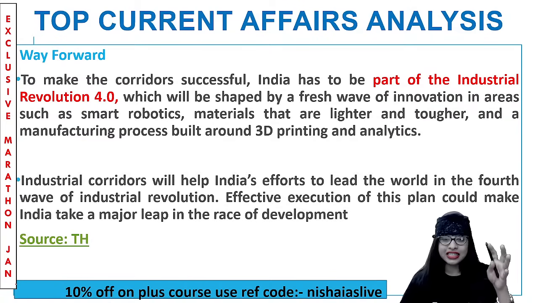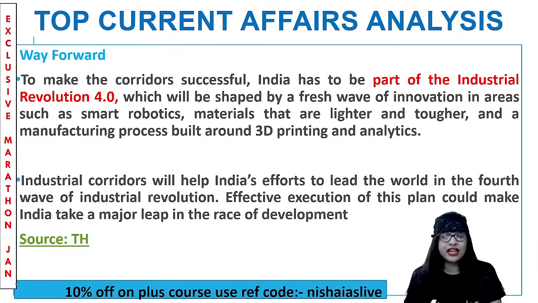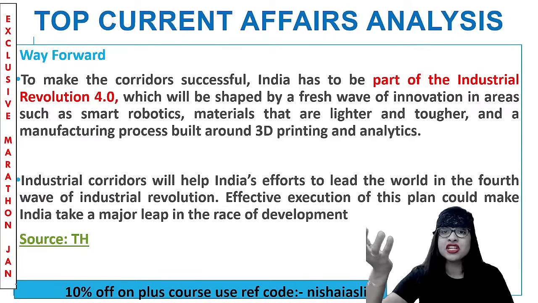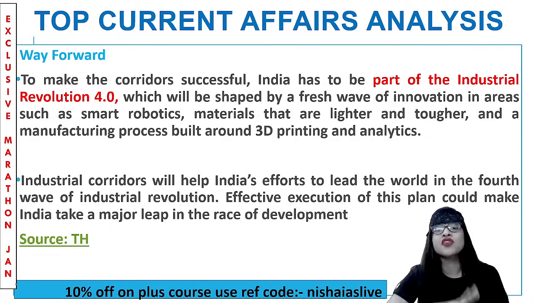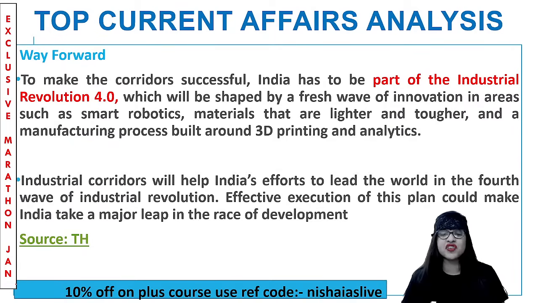And thus, it is said that for our country, India, to lead the world in the fourth wave of industrial revolution, these industrial corridors will help. So the reason why industrial corridor projects have been approved by the Cabinet Committee on Economic Affairs is just because Industrial Revolution version 4 requires the support of the development of industrial corridors for our country, India, to be an active part of it. Clear? Because that will enable us to take a major leap in the race of development as far as India is concerned.